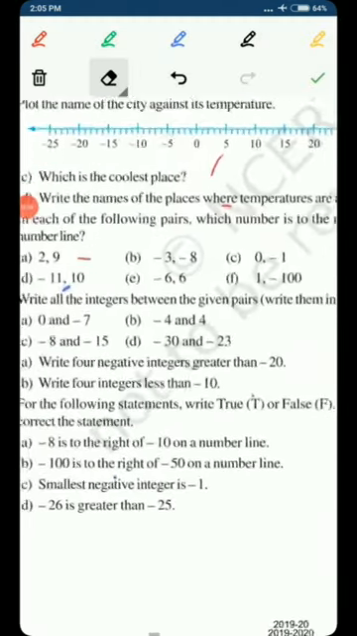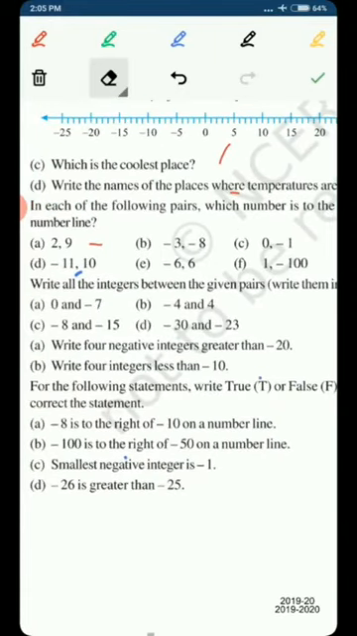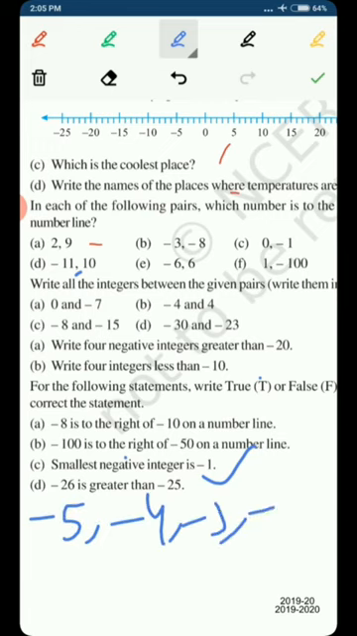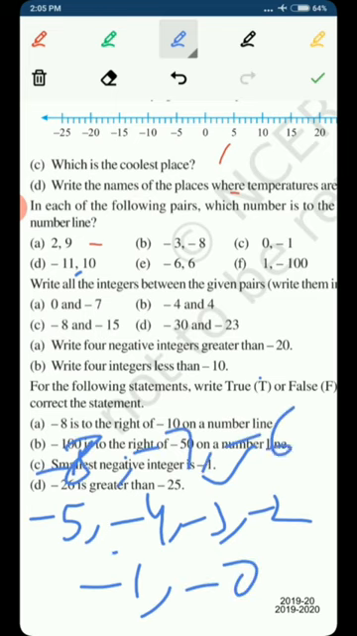I hope you can do this yourself, because it is just like the previous question in which we had to tell about the right and left. And in this I would like to tell you about part C of this question. The smallest negative integer is minus 1. The negative integers we have are -8, -7, -6, -5, -4, -3, -2, -1. All these are negative integers.